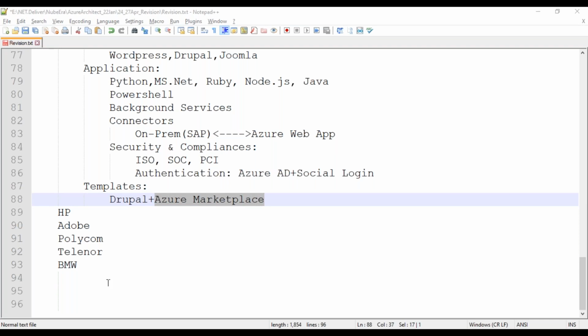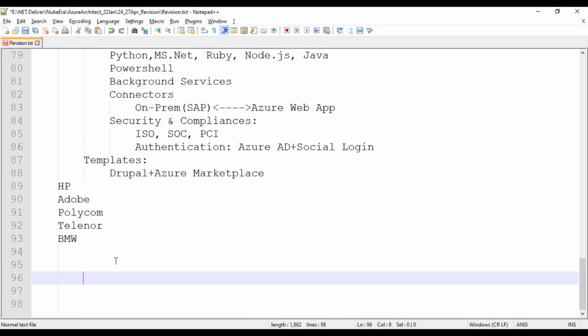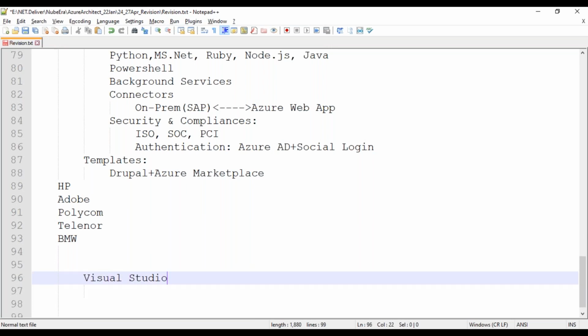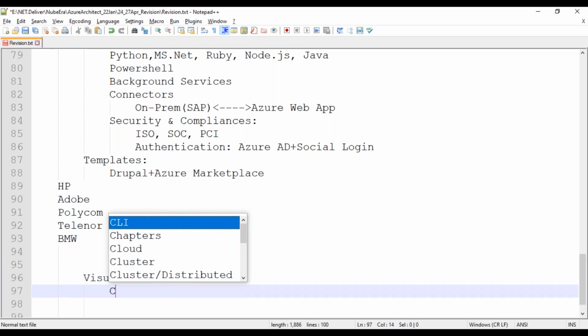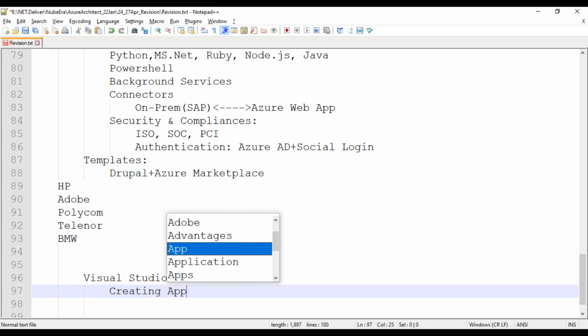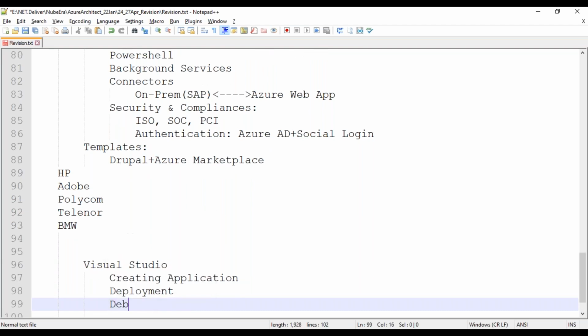One another thing: if we talk about integration, what are the features we should understand? Then only it would be good. If you talk about integration, Visual Studio is the best integration for this basically. Here you can directly connect it and integrate it. Creating an application is possible here, deployment is also possible here, and you can even go with the debugging concept.